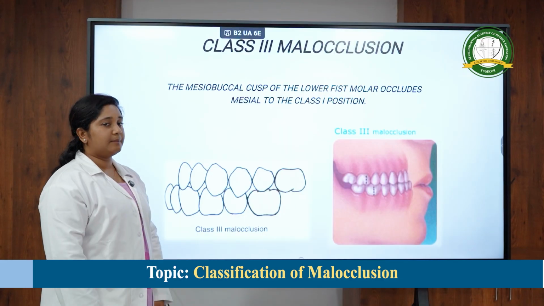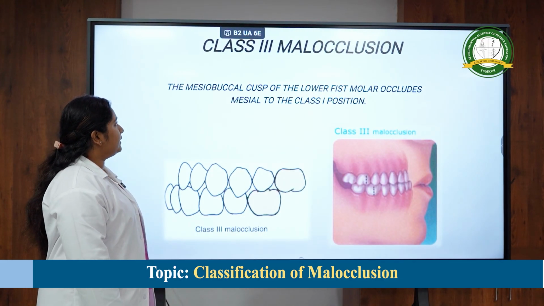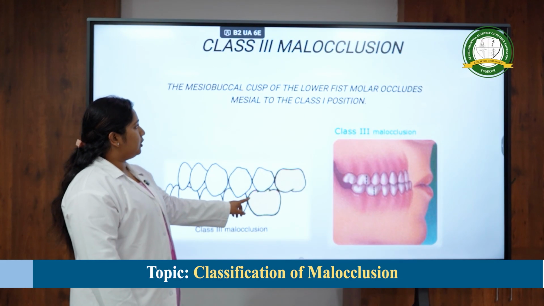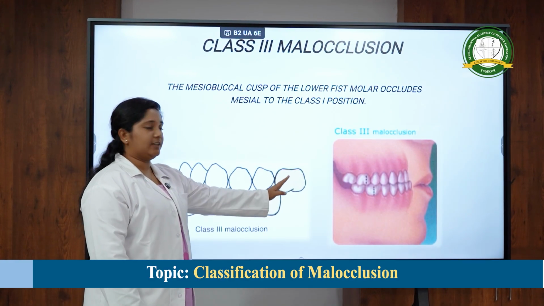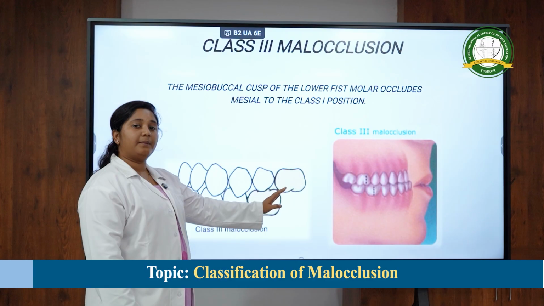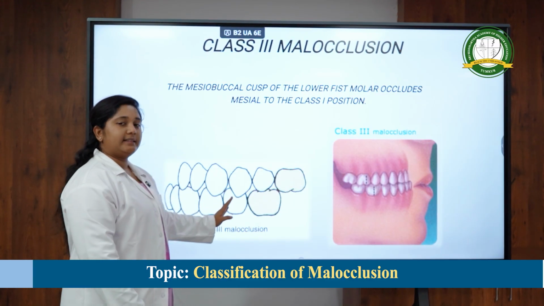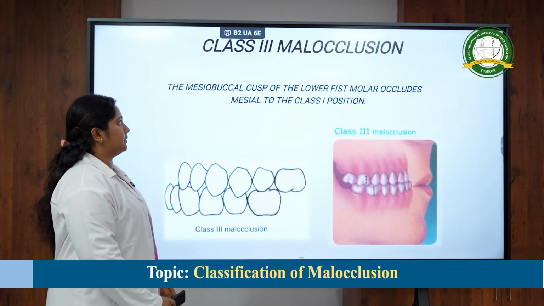So now next comes the class 3 malocclusion. Here the mesiobuccal cusp of the lower first molar occludes mesially to the class 1 position. So here your mandible is forward, so it is giving a class 3 malocclusion.